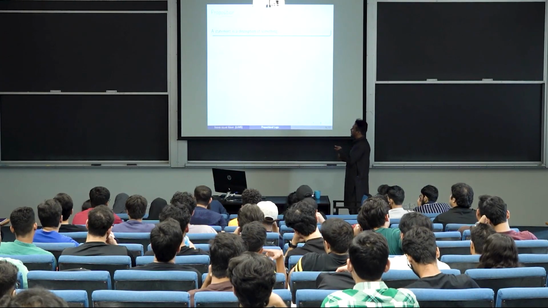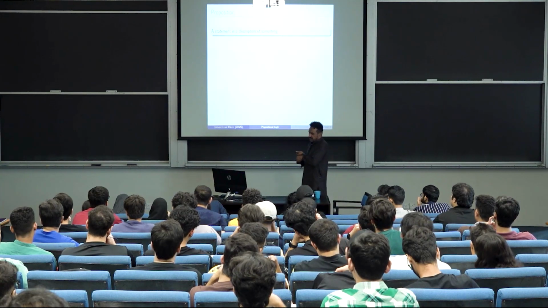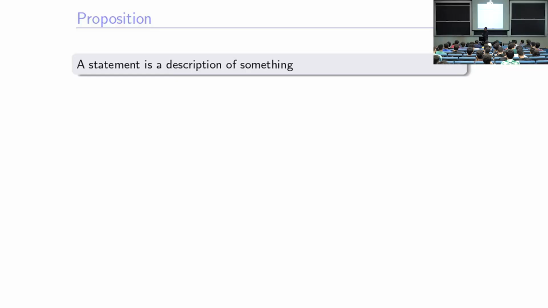So we begin with the basics. The first construct in logic, it's a statement. A statement is a description of something, any object that we want to describe, or some properties of it, or the object itself. We make a statement, and this is called a statement.